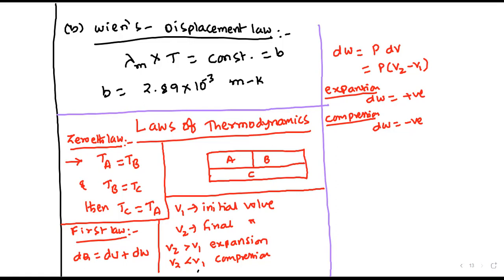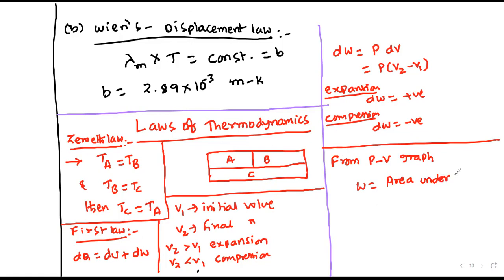The total energy possessed by the particles can be called internal energy. And from the PV diagram, from the PV graph, work done can be obtained by considering the area under the PV graph.